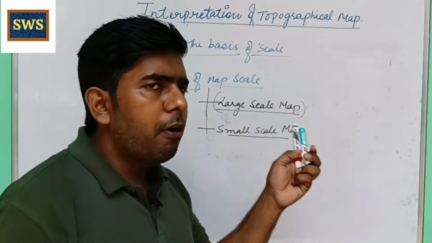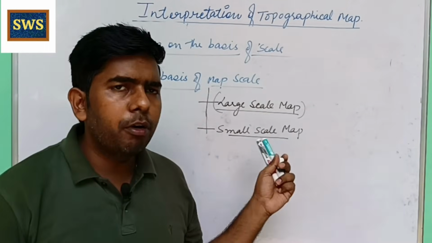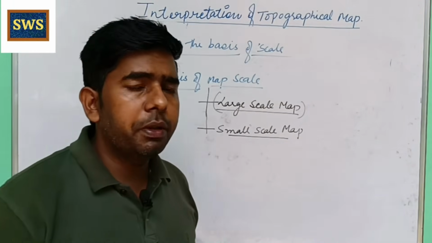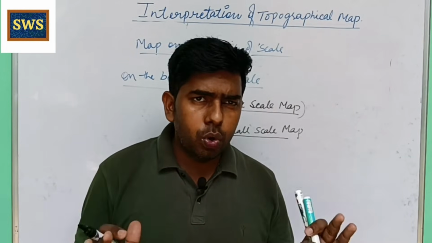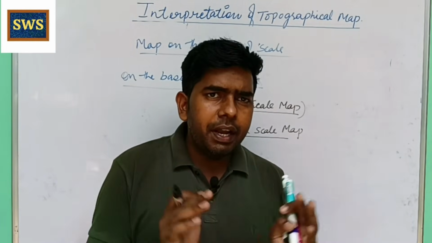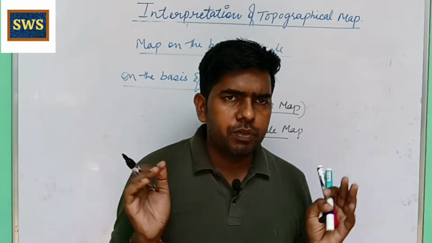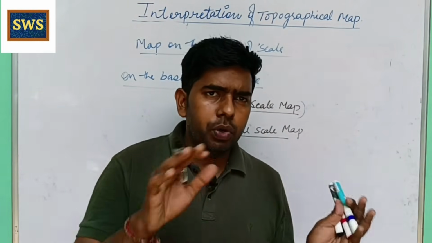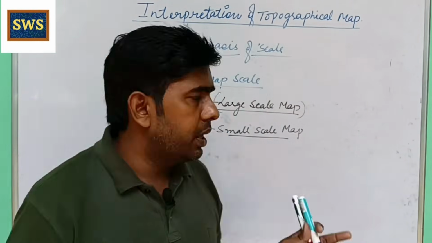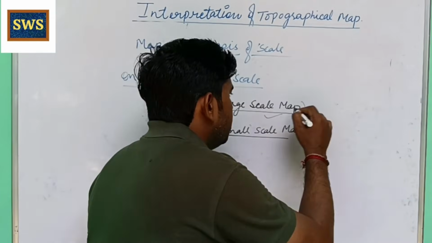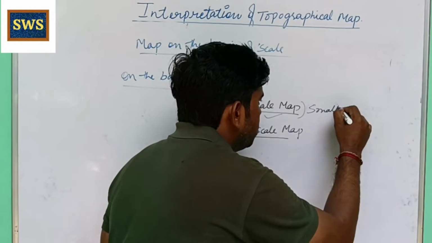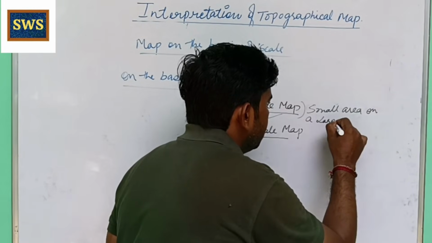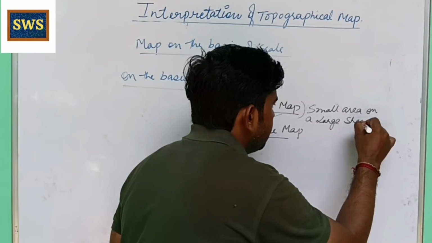So in this type of map, scale is small. It means it shows a small area on a large sheet, like it shows your district, your city plan. It means it shows a small area on a large paper, on a large sheet.